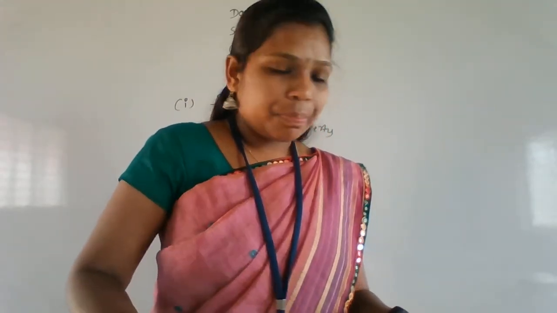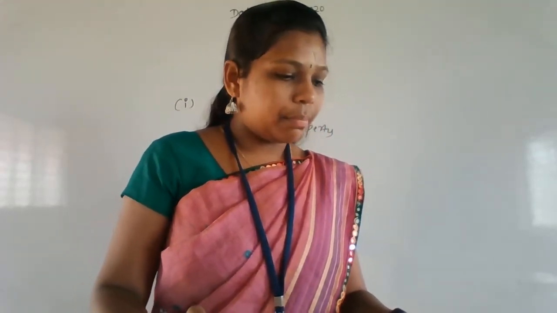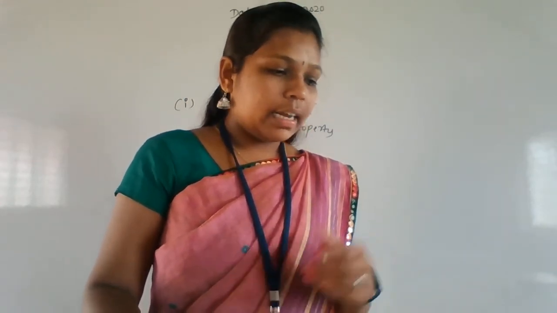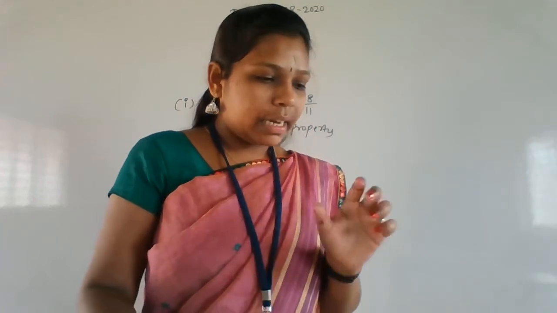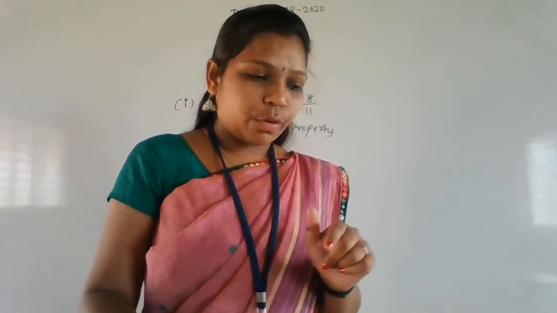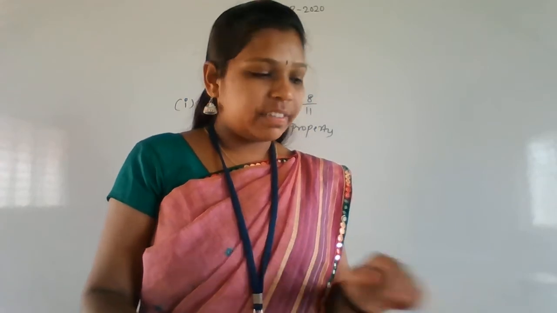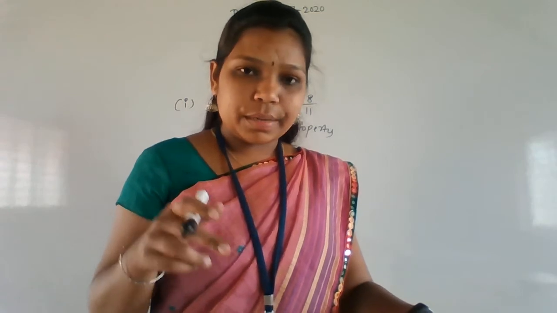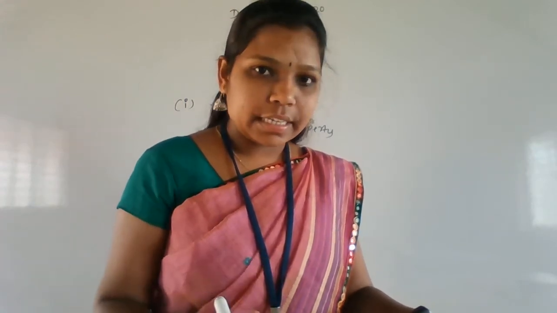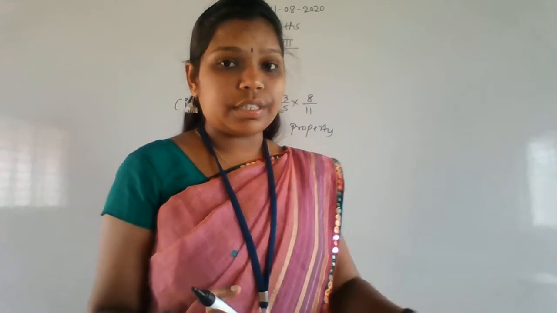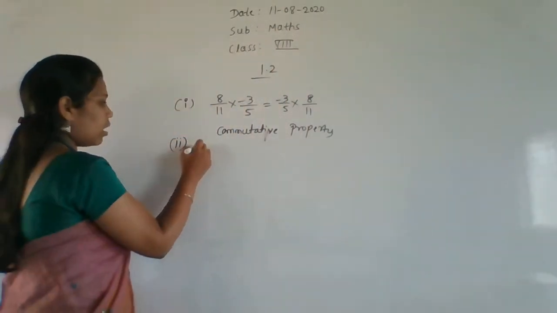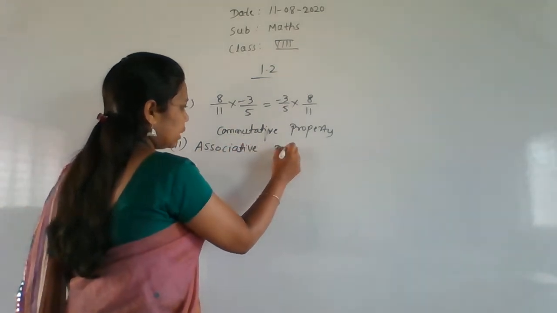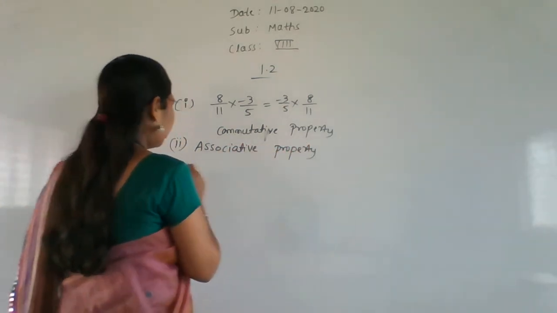The second one is (−2/7 × 4/3) × 2/8 = −2/7 × (4/3 × 2/8). Which property is it? (A × B) × C and A × (B × C). It is nothing but the associative property. Second one is the associative property.